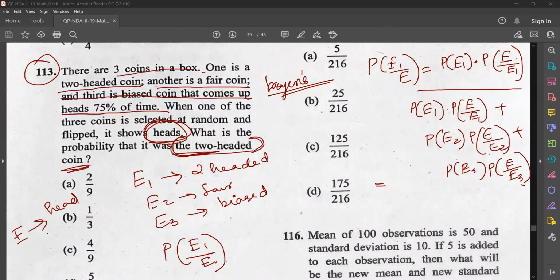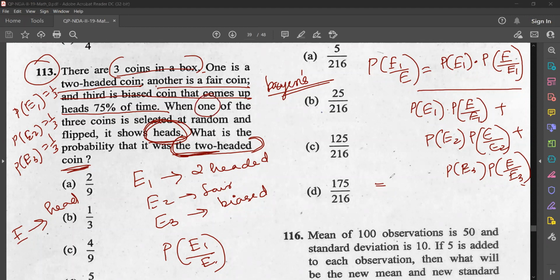Okay, so what is P of E1? There are 3 coins in the box. So P of E1 is 1 by 3. P of E2 is also 1 by 3. P of E3 is also 1 by 3. Why? Because there are totally 3 coins in the box and we are choosing 1, isn't it?